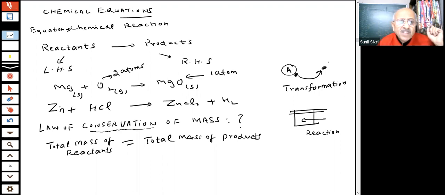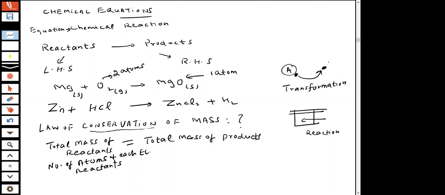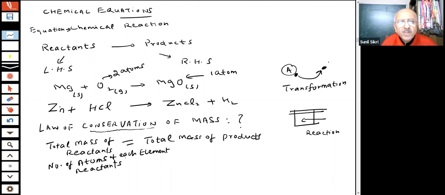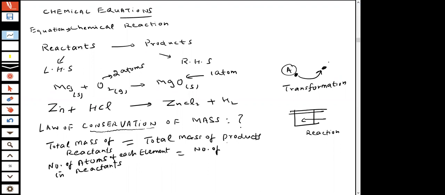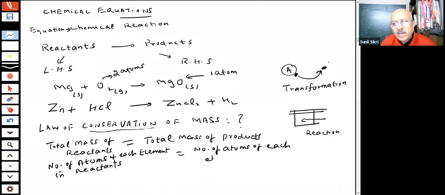But the total mass of the reactants must be equal to the total mass of the products. That will be only possible, student, if the number of atoms of each element in the reactants must be equal to the number of atoms of each element in products.